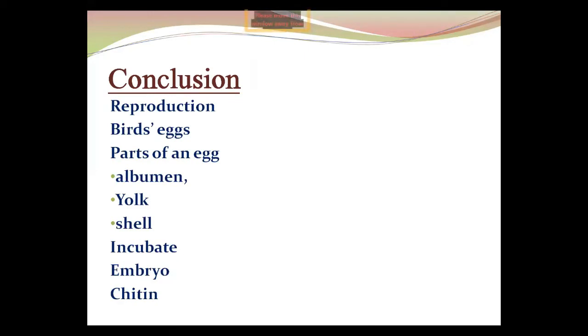Clear? And we have discussed in this unit the bird's egg. Okay? Bird's egg. We have discussed parts of an egg. Parts of an egg means three parts we have discussed. The outermost covering of an egg is called the shell. Good. And the yellow part inside an egg is called yolk.